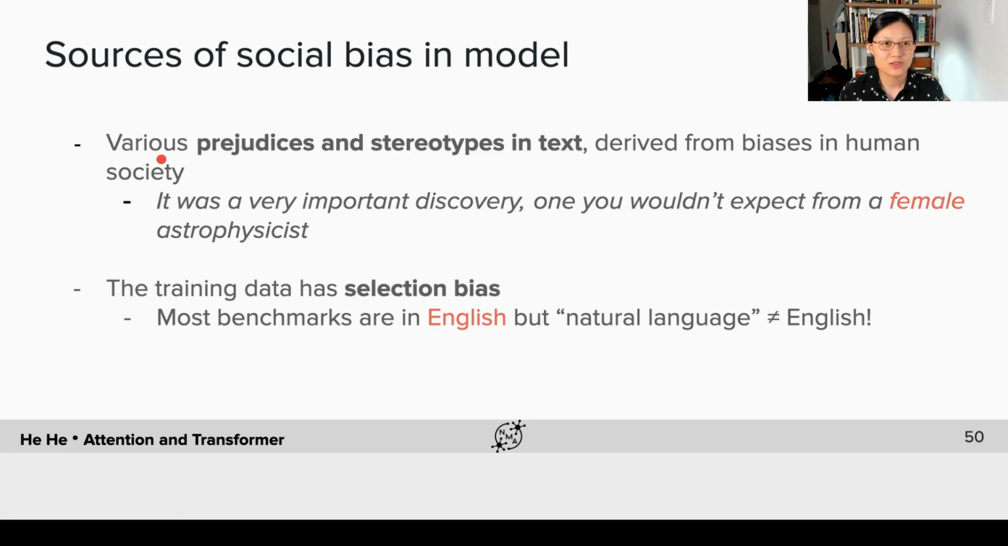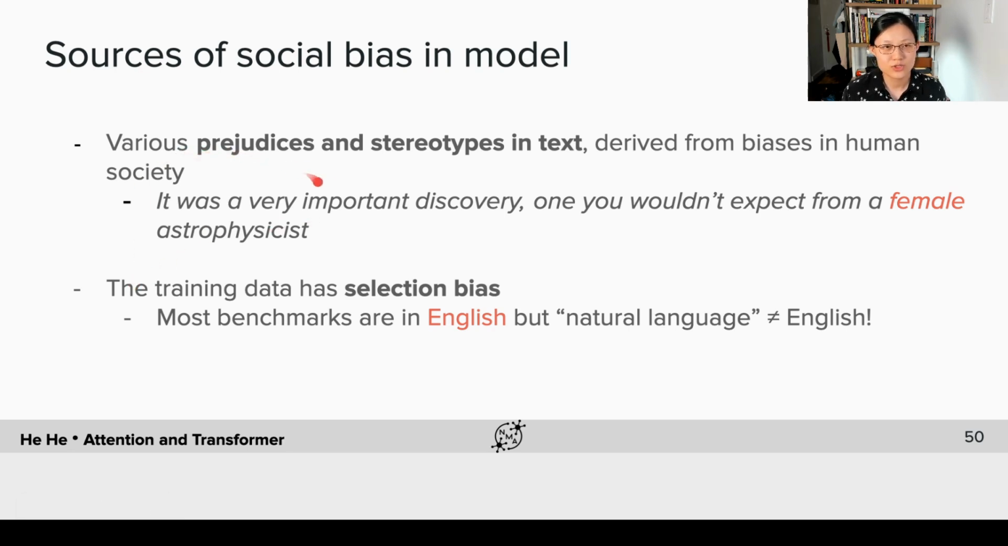There are multiple reasons. Two important sources are, first, the various prejudices and stereotypes in the text. Recall that the models are trained on large-scale text generated by humans, so naturally, it would also contain biases in human society. For example, it might say sentences like, "It was a very important discovery, one you wouldn't expect from a female astrophysicist." And this would make the model encode the gender bias.